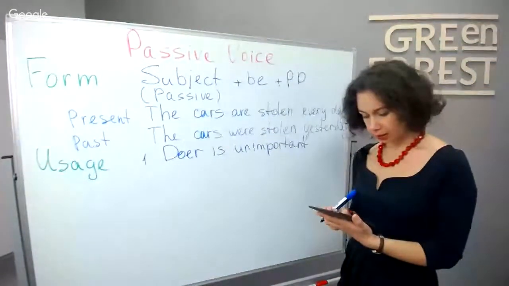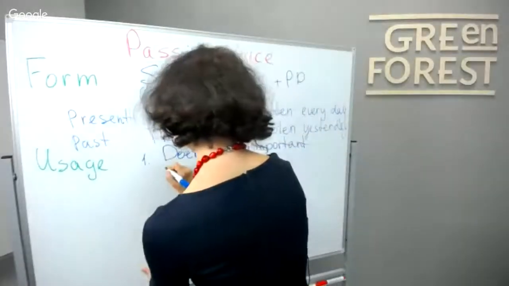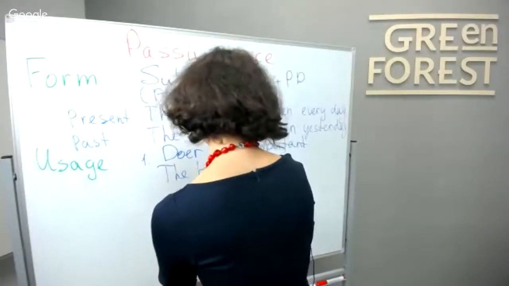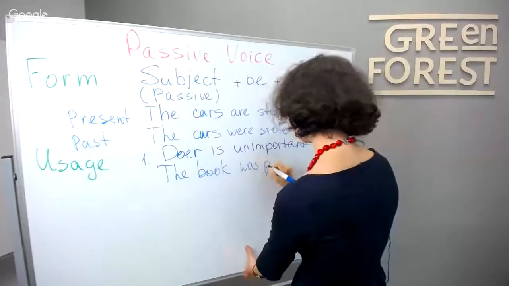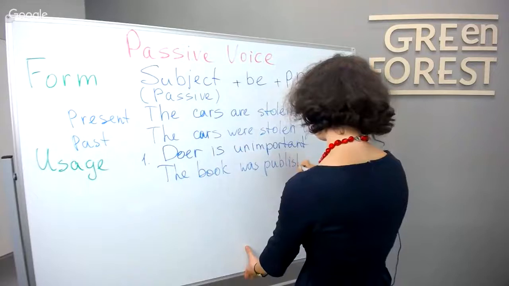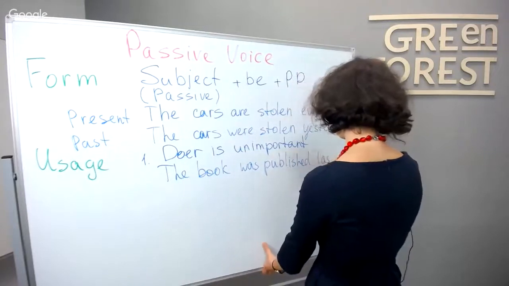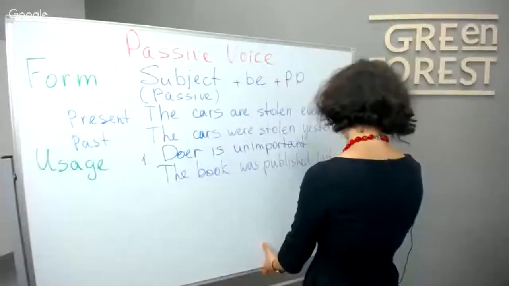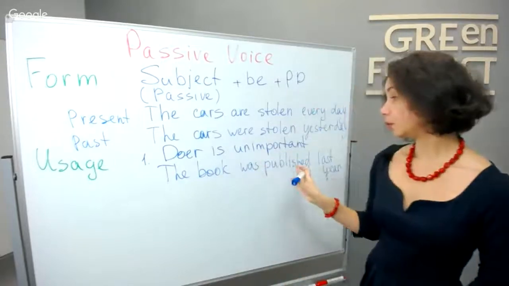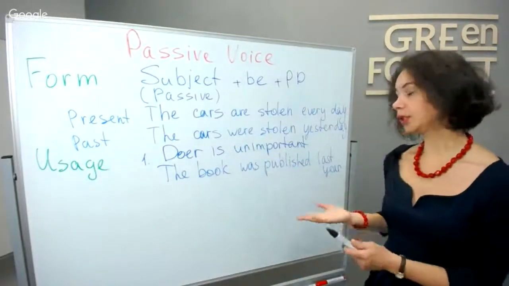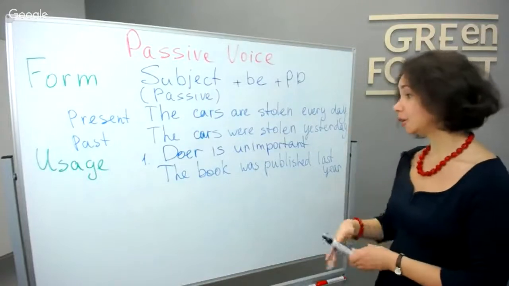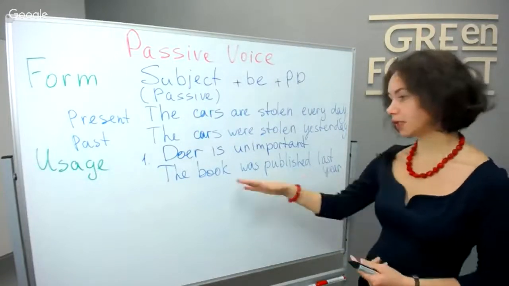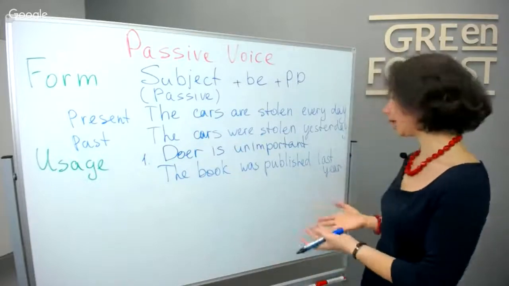For example, the book was published last year. Okay. We think that it's not important. Actually, we know the publisher or the publishing house and we know who did that. But we think it's not important. Important that it was really published and it happened last year.